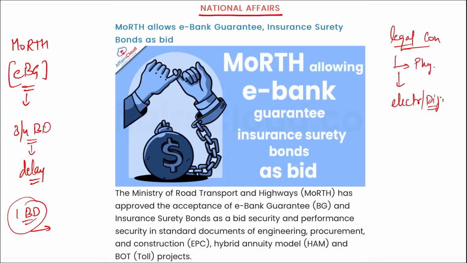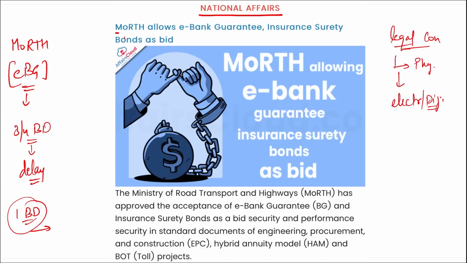The insurance surety bonds are instruments where insurance companies act as a surety and provide the financial guarantee that the contractor will fulfill their obligation as per the agreement. All right, it is similar to these bank guarantees, correct? Remember, these e-bank guarantees and insurance surety bonds are basically for all the government procurements, and they can use them to pay for the construction that is going on, for infrastructure development that is going on.